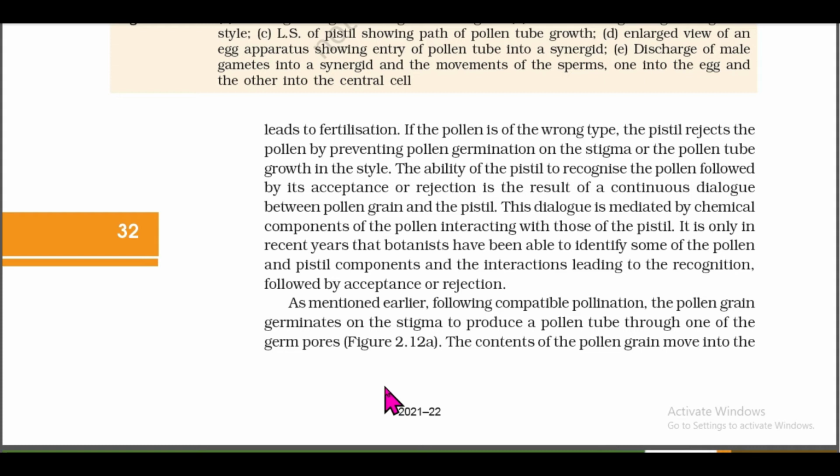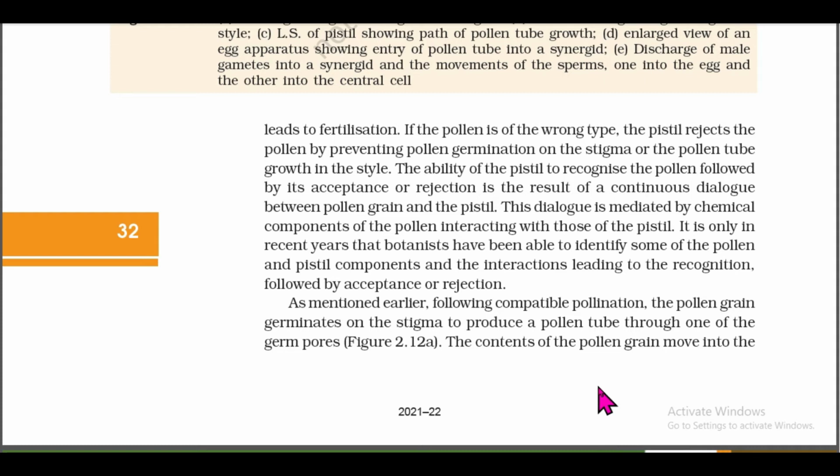It is only in recent years that botanists have been able to identify some of the pollen and pistil components and the interaction leading to the recognition followed by acceptance or rejection. As mentioned earlier, following compatible pollination, the pollen grain germinates on the stigma to produce a pollen tube through one of the germ pores.